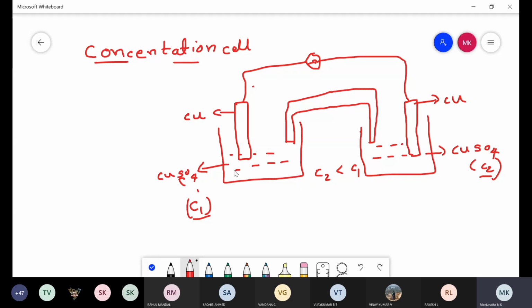And the left hand side container has copper sulfate concentration C1, which is less than C2, therefore this electrode acts as an anode, where the oxidation reaction takes place. In the case of a concentration cell also, through the redox reaction only, there is a conversion of chemical energy into electrical energy.